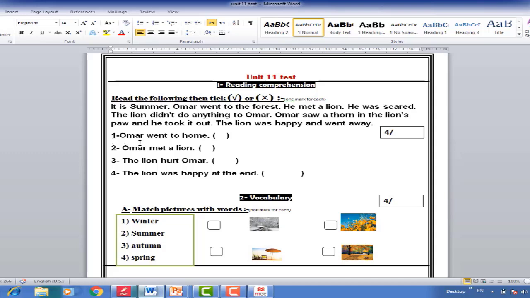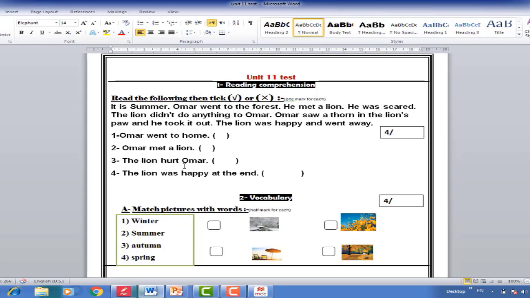Number 1. Omar went home. Please try to think. No, that's wrong, because Omar went to the forest. So number 1 is false. Put down here a cross. Number 2. Omar met a lion. Yes, of course, he met a lion in the forest. Number 2, true.